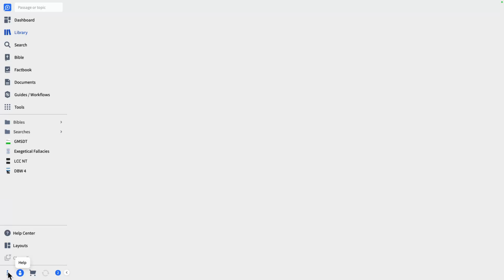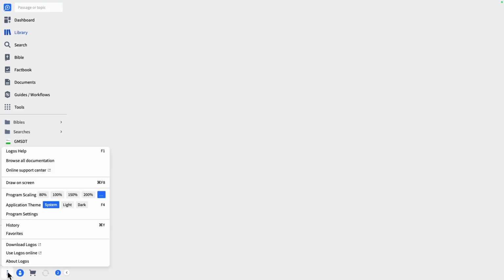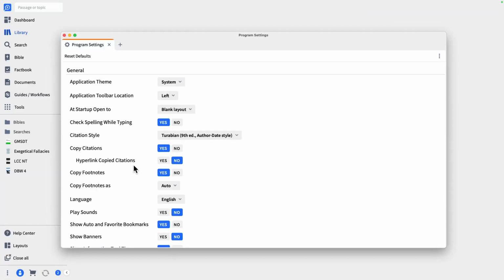This is our main help menu. So we're going to click there. Then we're going to see where it says program settings, just about halfway up that menu. Click on that. And now you'll see the program settings pop up. All right. And there you'll see about five options down. It says citation style. Right now it's set to Turabian, 9th edition, author date style.